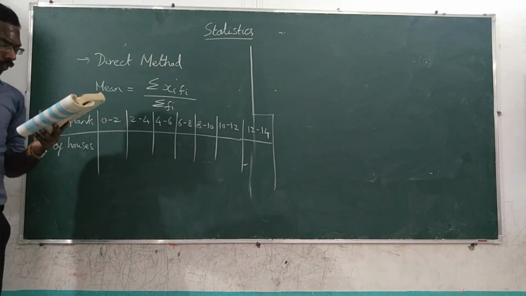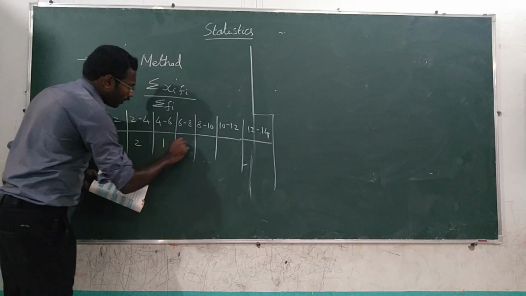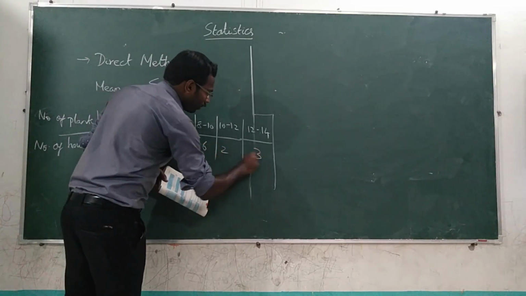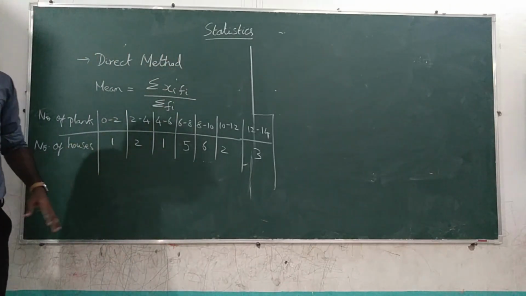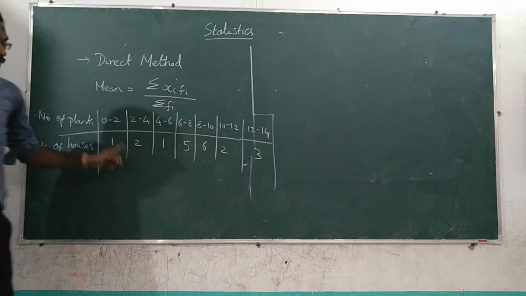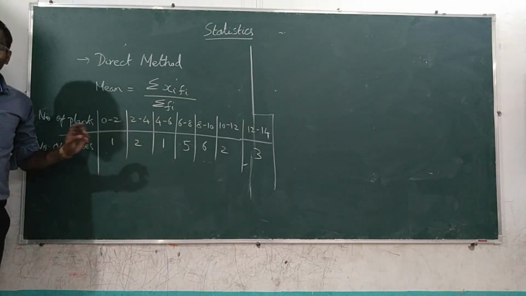Then the number of houses is given 1, 2, 1, 5, 6, 2, 3. So from this you can clearly understand which one is class interval, which one is frequency. The upper one is class interval and the lower one is frequency.